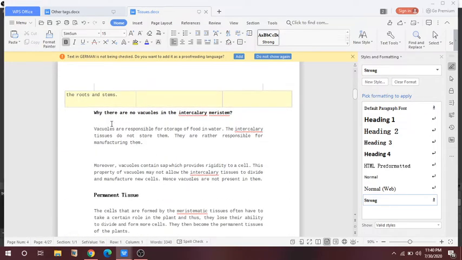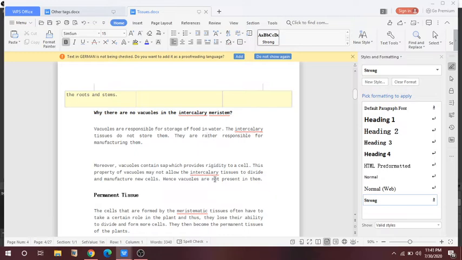So why is there no vacuole in the intercalary meristem? Vacuoles are responsible for the storage of food and water. We all know that vacuoles maintain turgidity. I hope you studied in the cell chapter what the function of vacuole is. Vacuoles are responsible for storage of food and water. The intercalary tissue does not store them. They are rather responsible for manufacturing them. So that's why the intercalary meristem has no vacuoles.